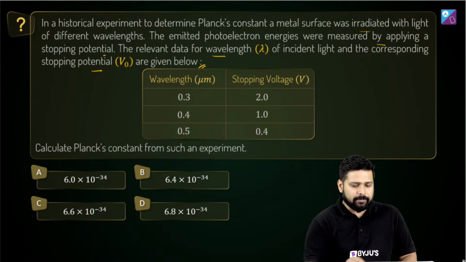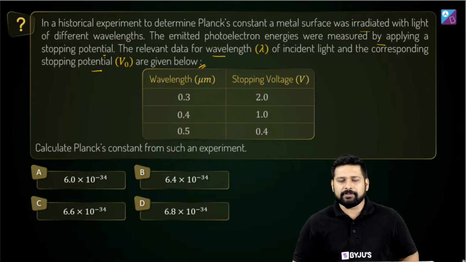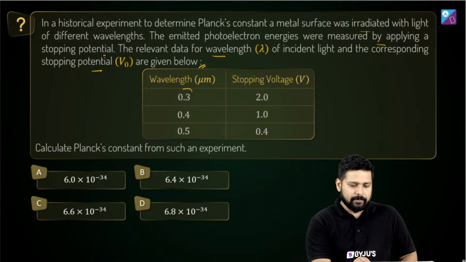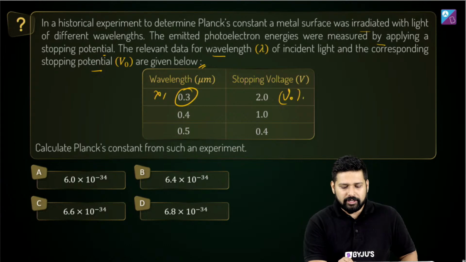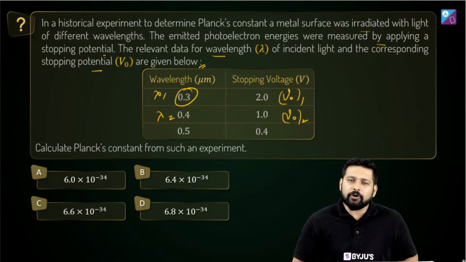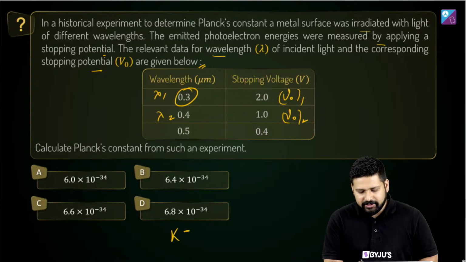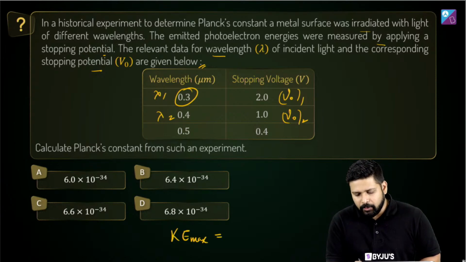We need to calculate Planck's constant from such an experiment. What you have: I can say this is lambda 1, stopping potential is V01, this is lambda 2, this is V02. Again going back to the same basic equation, that is KE max is equal to what?